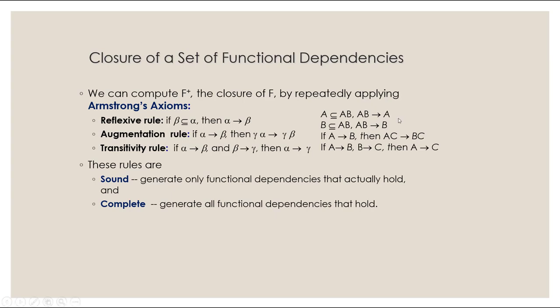Okay, so you're able to add the same thing on both sides. So it's going to be augmentation. The transitivity rule, which we already dealt with, says if A determines B and B determines C, then you can infer that A also determines C. So this is called transitivity. These rules are sound and complete, and these are proven. Okay, so you will have to use some of these to come up with the closure of it.